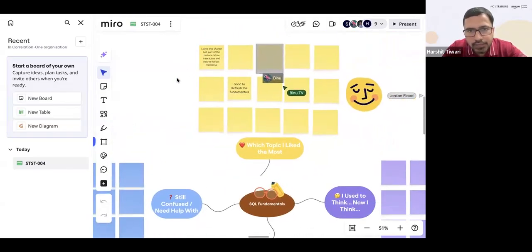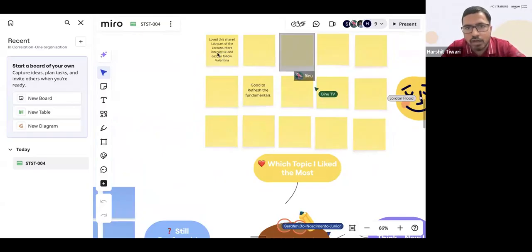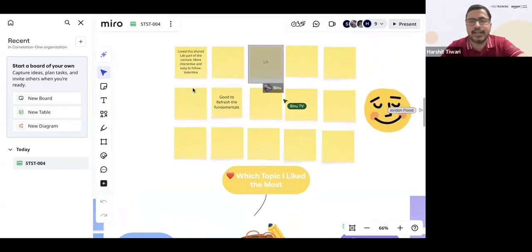I see someone has mentioned, love this shared lab part of the lecture, more interactive and easy to follow, right, Valentina? Great, awesome. That's the idea of the lab exercises. It is supposed to be interactive. You all do it, and you all type it, because it's one thing to see me type it, and absolutely another level to get your hands dirty and type. So do that, and you need to practice more. Do the lab exercise again, and I sent you the LeetCode link, which is also there for your practice, where you can practice more of your SQL.